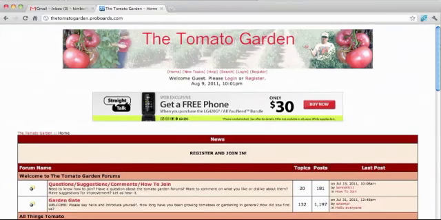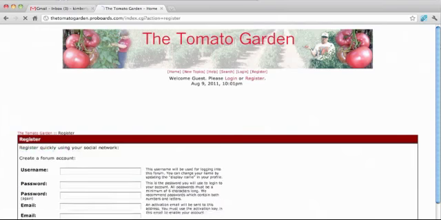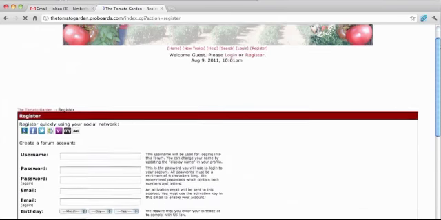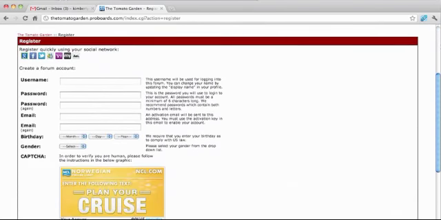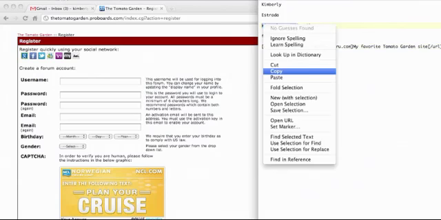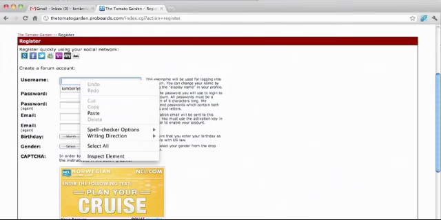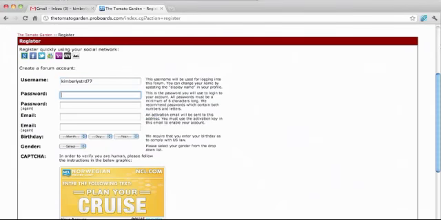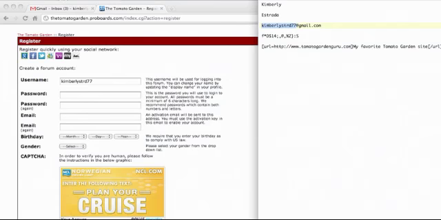The next step of the process is for us to register accounts on all the forums that we found. Go to each forum URL and find the register link. Now to do this, we need to use a persona. For this example, I'm going to use the Kimberly persona. So for username, I'm going to use the same username that's used for the email address. I'm going to use the same password.